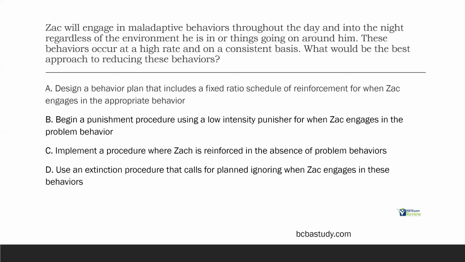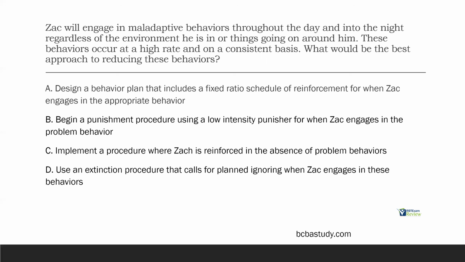B, begin a punishment procedure using a low intensity punisher for when Zach engages in the problem behavior. Okay, two things. One, we would try reinforcement first. There's no indication that this is a dangerous behavior, so we would try some sort of reinforcement first if possible. And then a low intensity punisher, we want to deliver punishment at the highest intensity and highest magnitude possible and within ethical bounds, okay, at all times, right?